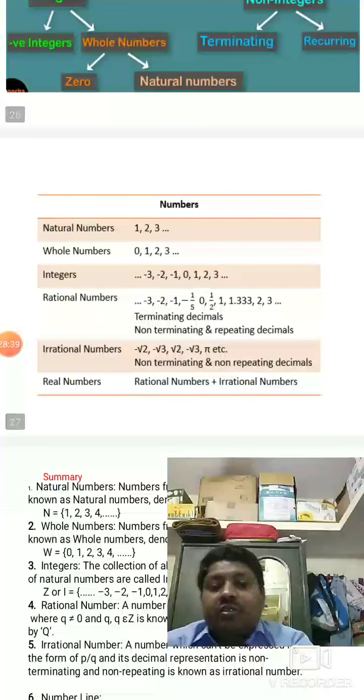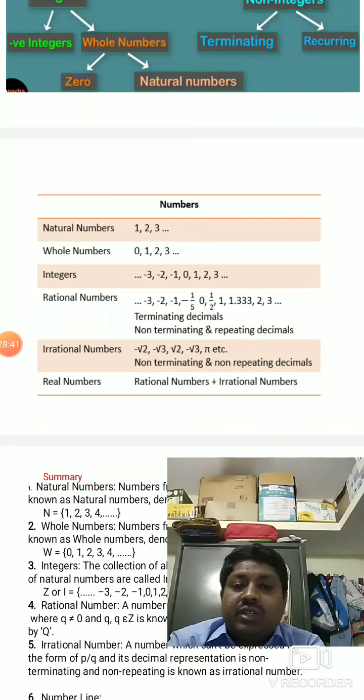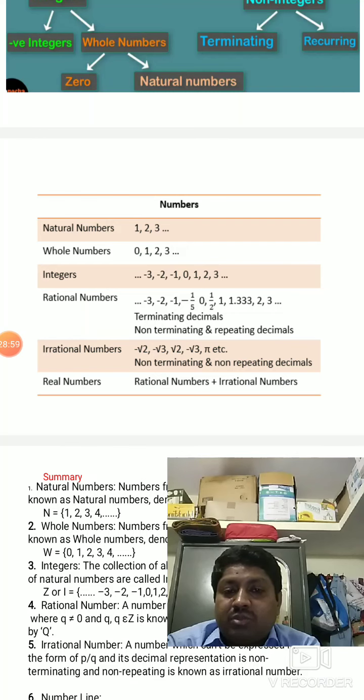Again, finally, we recall what we have learnt. What is this? Natural numbers: 1, 2, 3. With 0, they are whole numbers. Integers means 0, 1, 2, 3, minus 1, minus 2, minus 3. Rational numbers: minus 3, minus 2, minus 1, 1 by 3, etc. Terminating decimals, non-terminating repeating decimals. Real numbers means rational numbers plus irrational numbers.